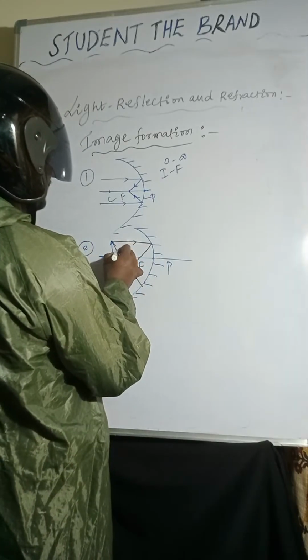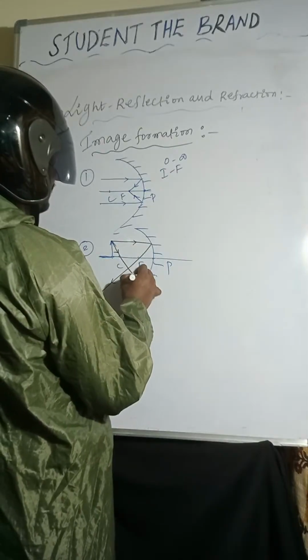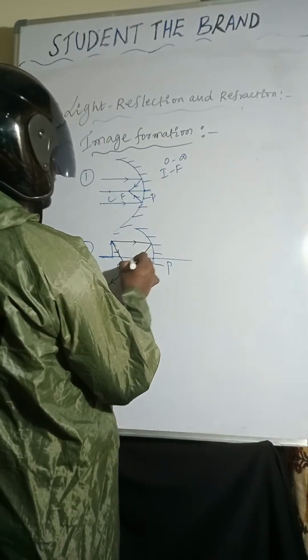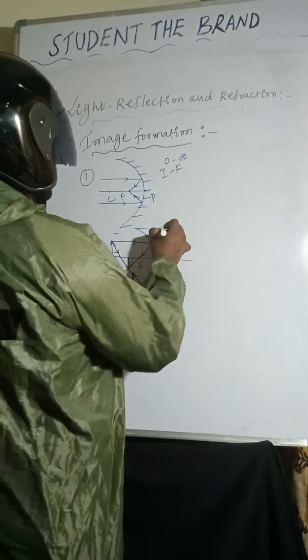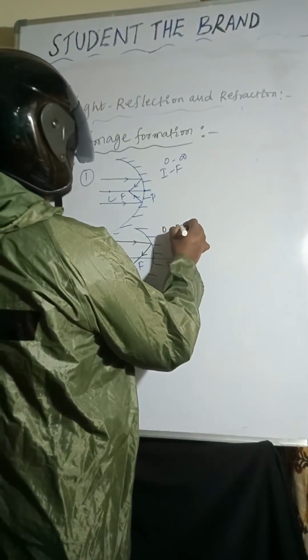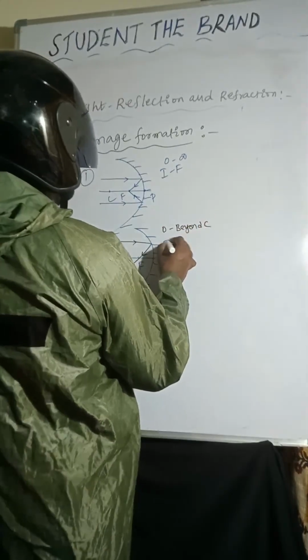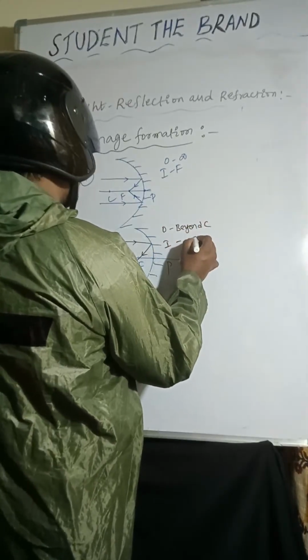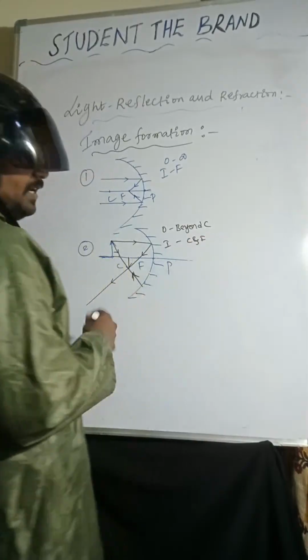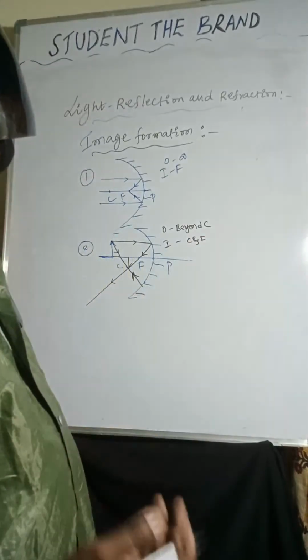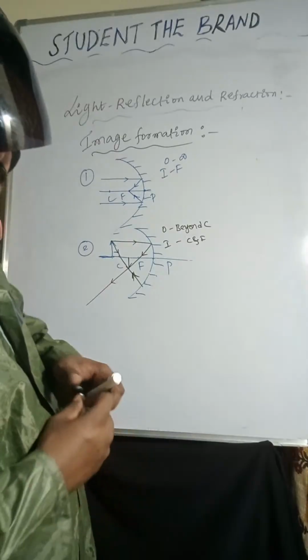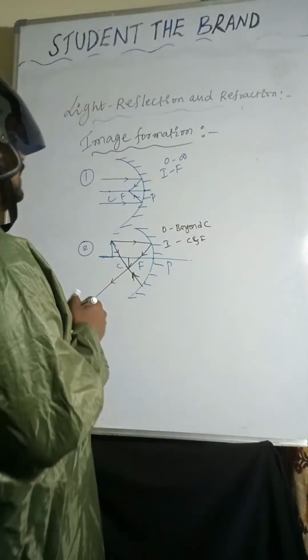Those light rays are meeting between C and F. Object is beyond C, image is formed between C and F. Nature of the image is real and inverted.